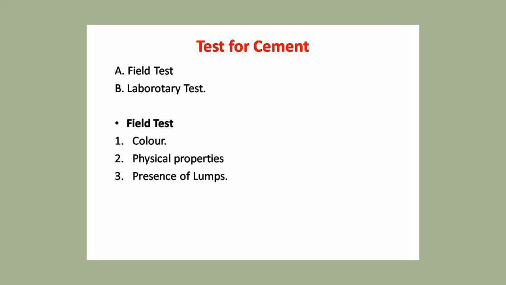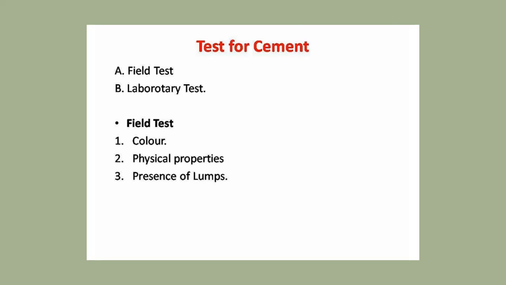We need to check the properties of cement and the strength of cement. First is the field test, then laboratory tests. Field tests are general tests. First you can see the color, then physical properties, then presence of lumps. Throw the cement in the water, and it should be clear. And then whenever you cast the concrete, make it into a ball and play with it like a cricket ball. So this may be the test.